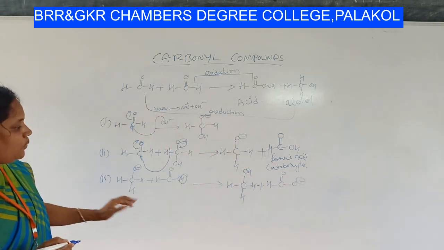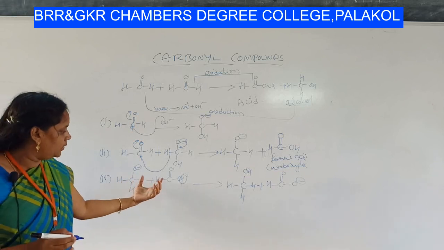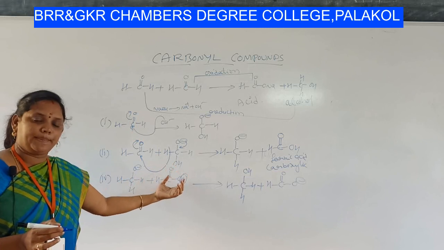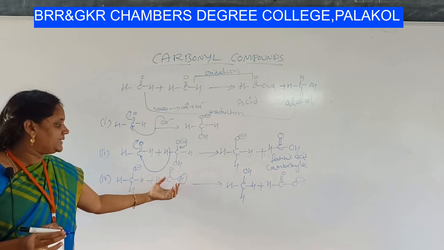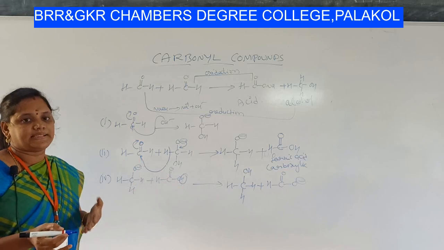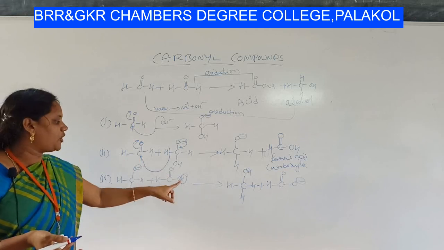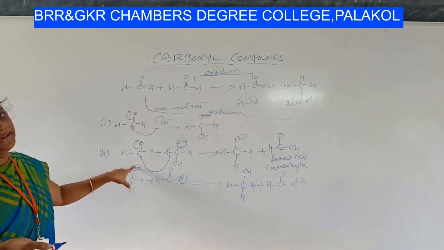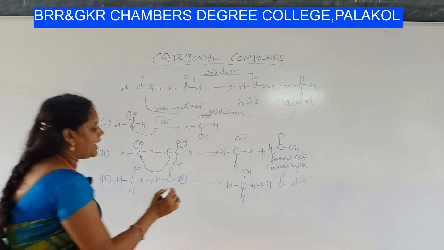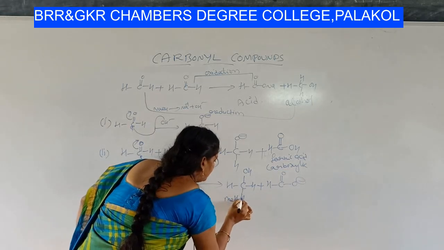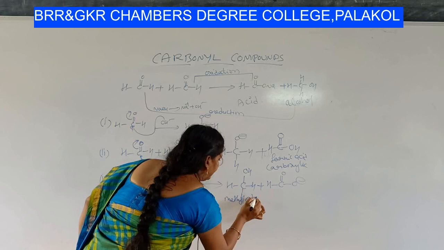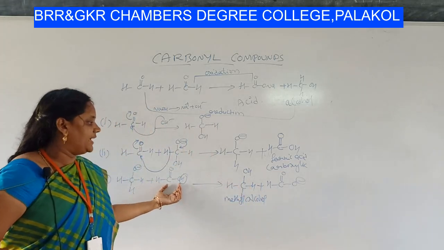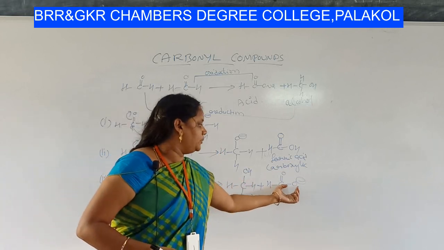Okay students, please look at this step once again. Of course, the carboxylic acid is formed completely, but the tendency of a carboxylic acid is to lose a proton. So it's losing a proton. This proton is attracted by O minus to form OH. So here the alcohol formation is completed. The name of this alcohol is methyl alcohol, and it is left with a formate ion, HC double bond O minus.